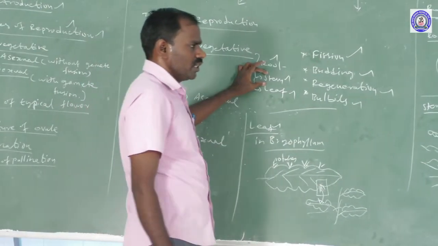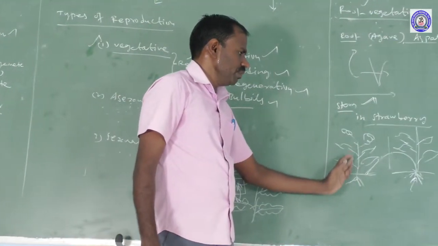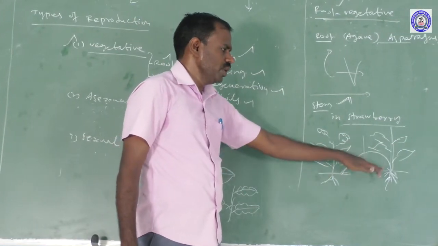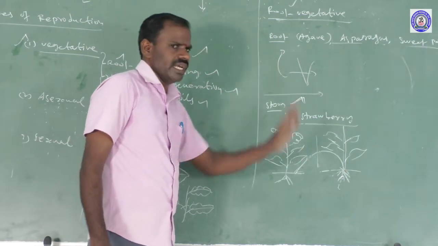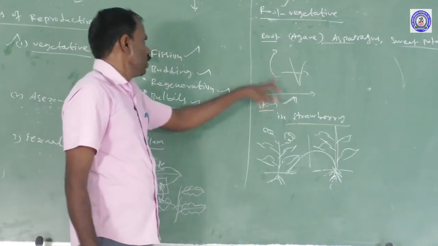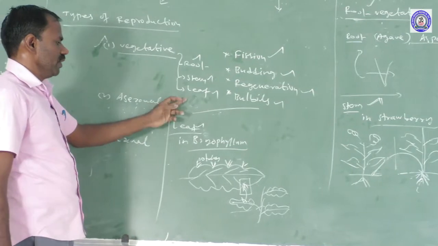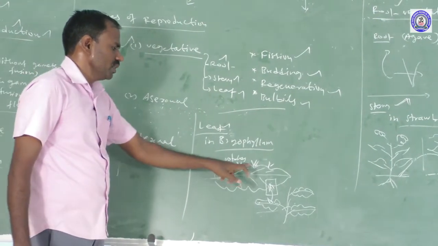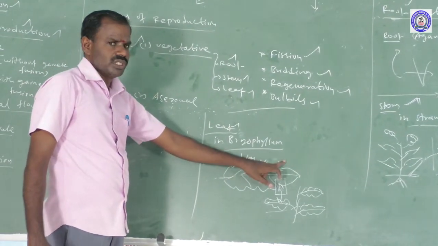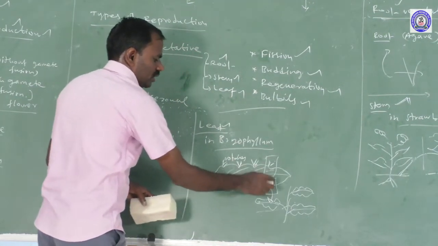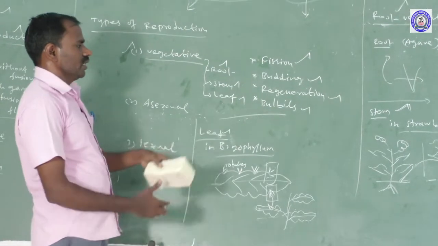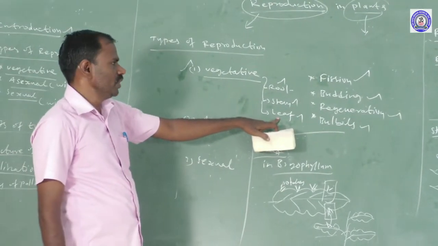The stem, for some examples in strawberry, the parent plant bends to the soil to fix the advanced root system. This advanced root system develops into an entire organism. The process is called the stem vegetative reproductive process. And the leaf, in Bryophyllum, the leaf margins form only notches. These notches develop, are cut into small pieces, and develop the entire organism. That is called the leaf vegetative reproductive process.